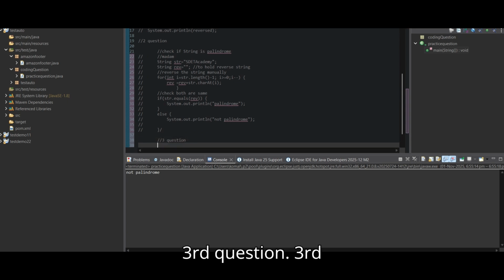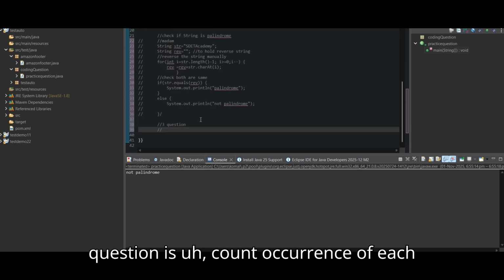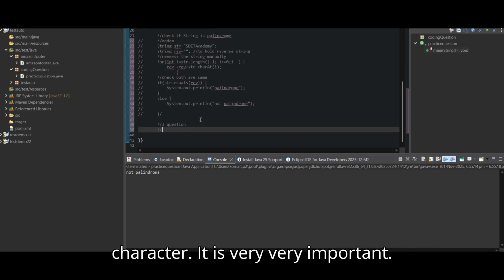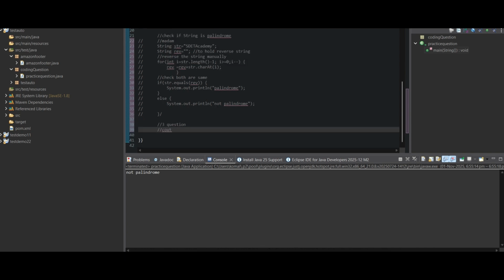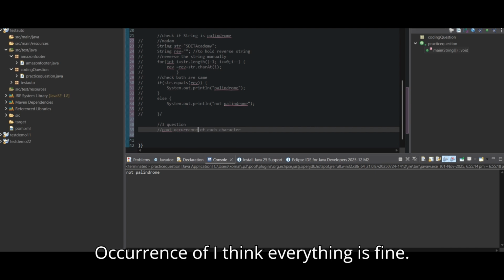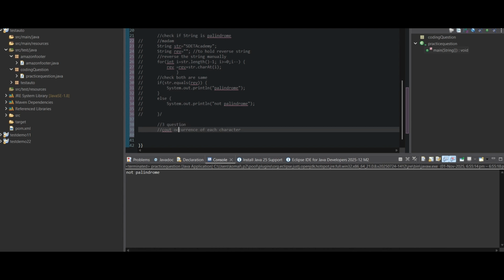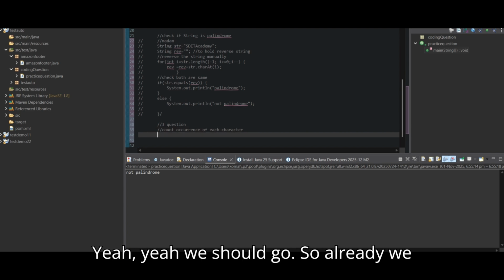The third question is to count the occurrence of each character. It is very, very important. Count the occurrence of each character. Please, guys, let's go.